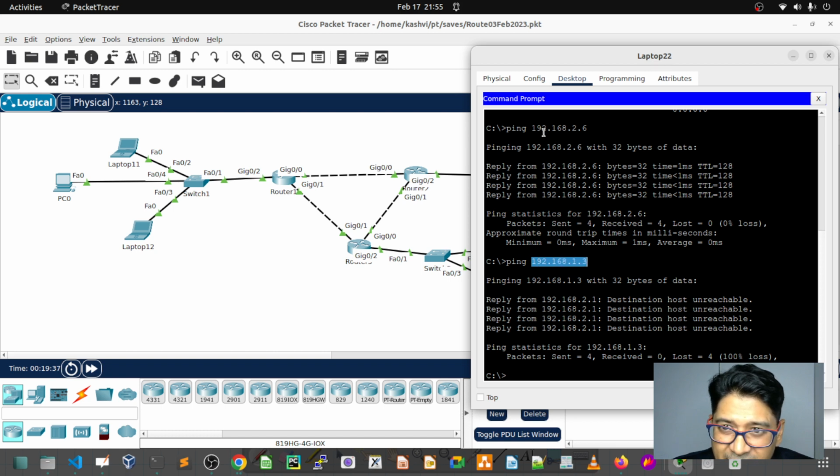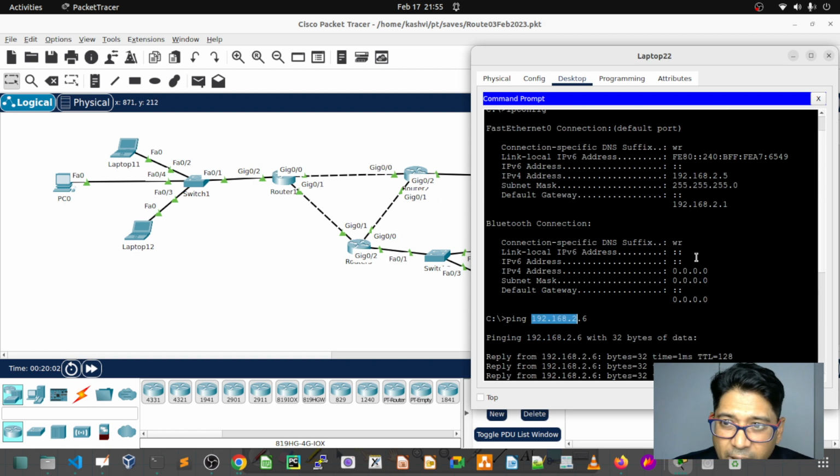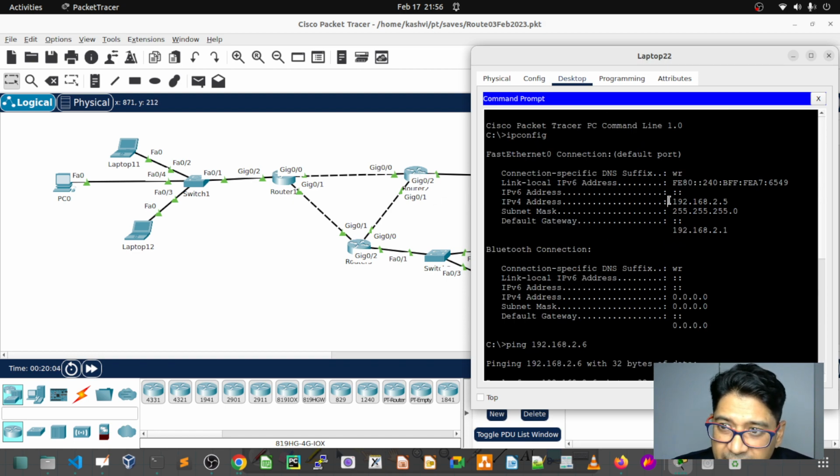Because my subnet is 192.168.2. If I want to ping within the subnet, I should not need to reach the router. But for any IP outside this network, I have to go to the router. Do you understand what is meant by gateway? Yes, sir. The gateway helps you if you want to reach anything outside this network.